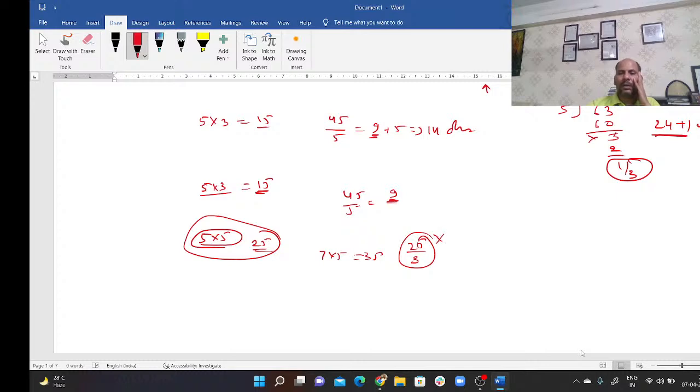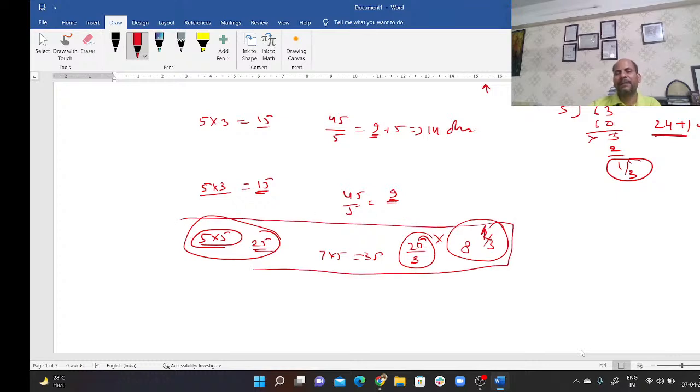So this is wrong, because in that case A has to work alone for 8 1 upon 3 days, and it means B has quit 8 1 upon 3 days before completion of work. So take care when they say some person has left some days before completion of work. If B quits 5 days before completion of work, it means A has worked 5 days alone at the end.